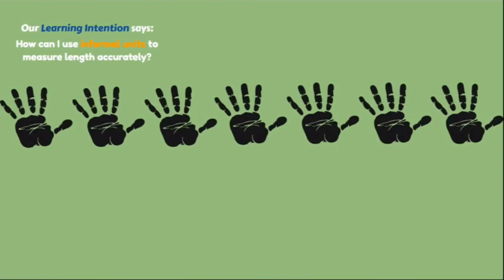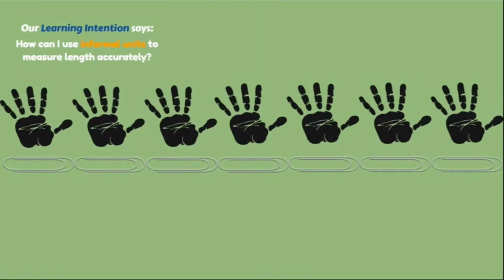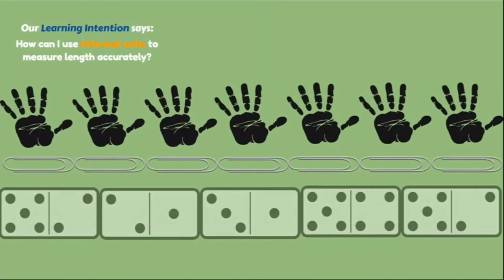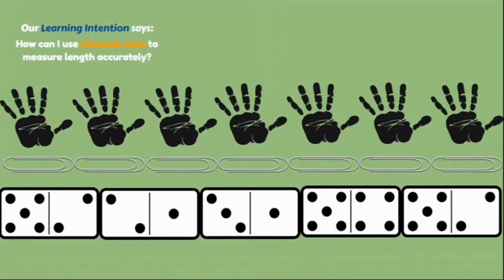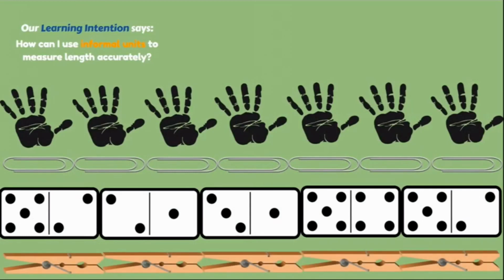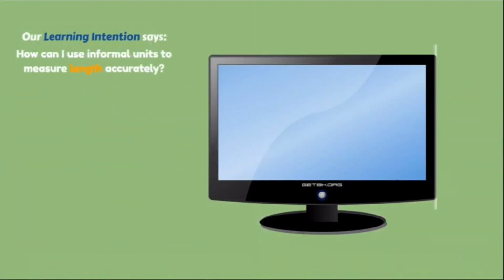Informal units are things like hand spans, paper clips, dominoes, or pegs. There's lots of different things that you can measure with when you're measuring with informal units.